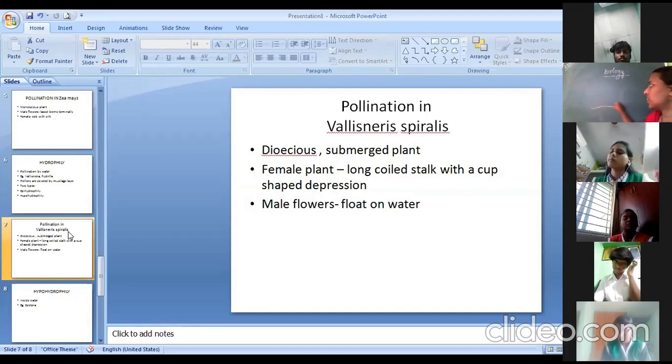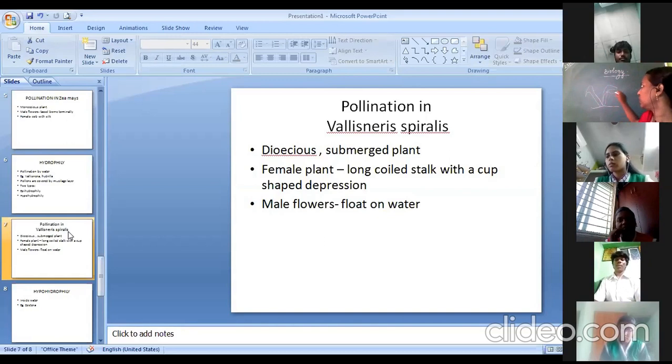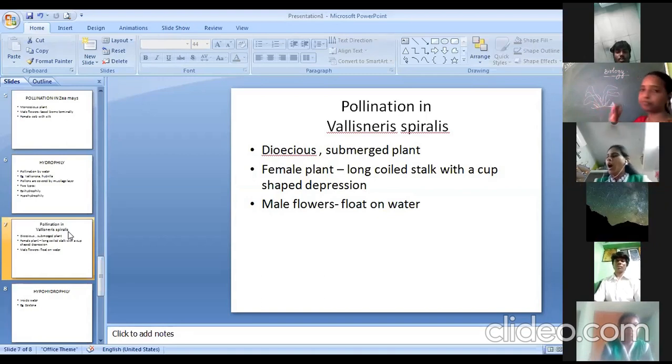See, if it is a water plant, it usually has a long stick, with leaves like this. All the leaves are spirally coiled, and they are not having any small leaflets on them. And male plants are usually born at the base of the plant, because it is a submerged plant, as I said, fixed at the base of the soil.